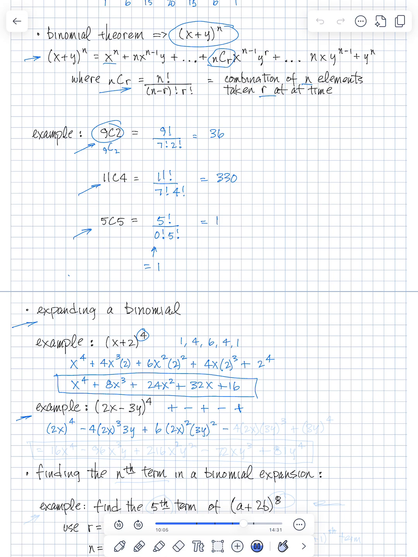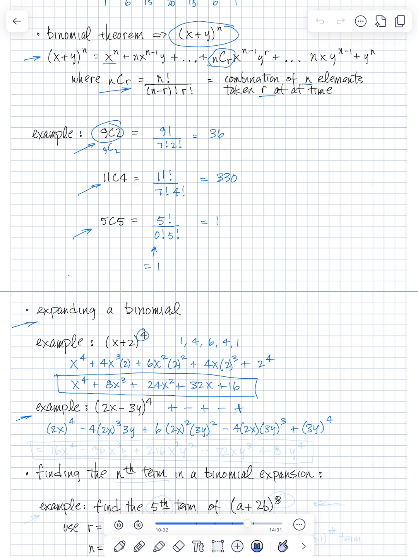And then we have a minus, the coefficient is 4 times 2x times 3y cubed, then plus, the coefficient is 1, so it's just 3y to the 4th.